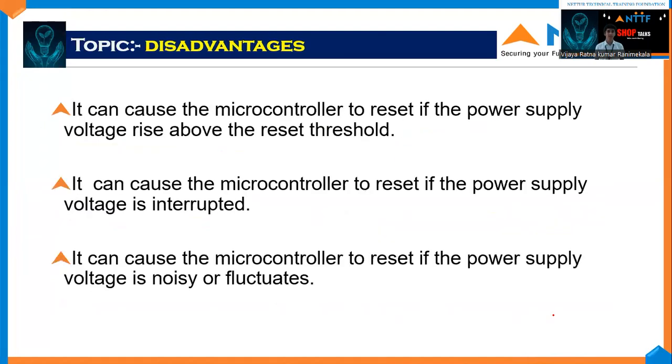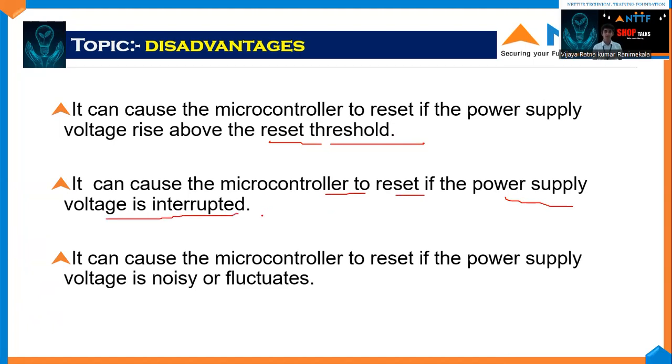Let us see disadvantages. It can cause the microcontroller to reset if the power supply voltage is raised above the reset voltage. Previously, we discussed that reset voltage means a certain amount or a limit. If the circuit is given more supply voltage without us regulating some voltage, 5 to 6 volts, and it is more than 10 to 20 volts, the reset pin will help. It can cause the microcontroller to reset if the power supply voltage is interrupted.